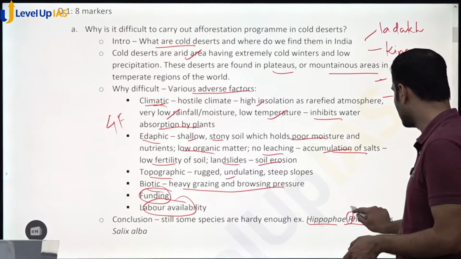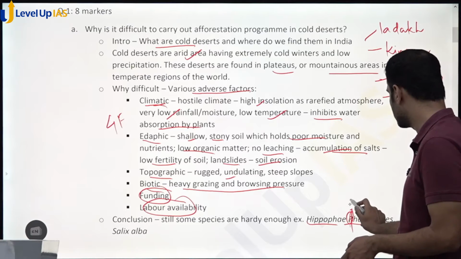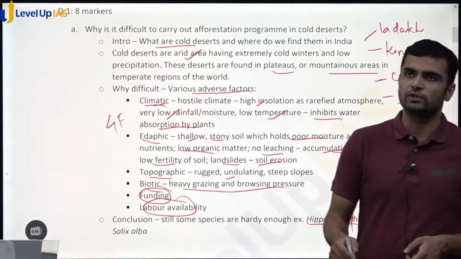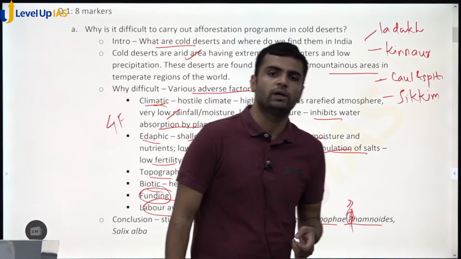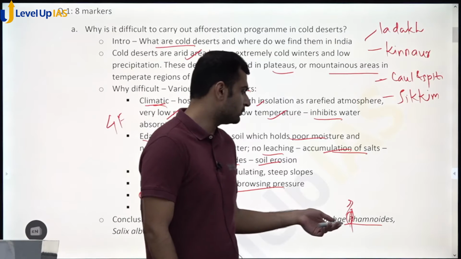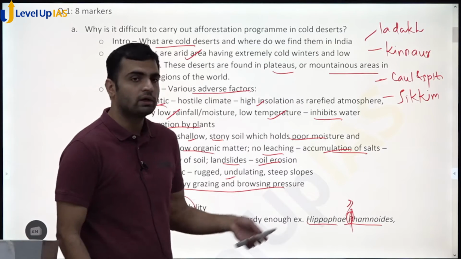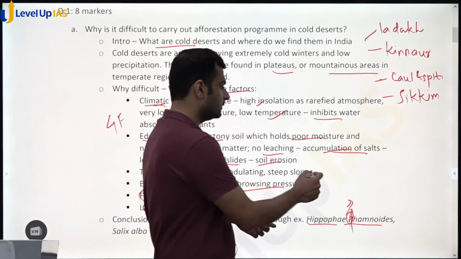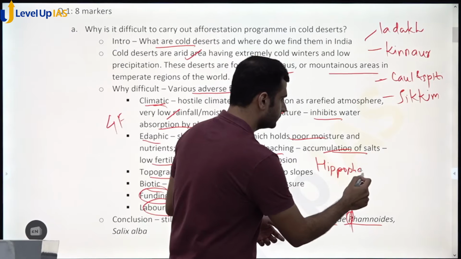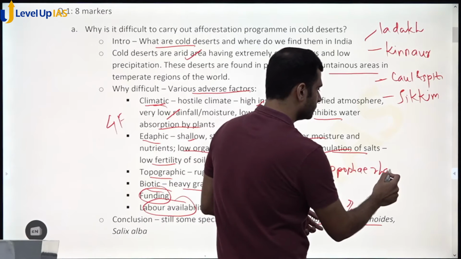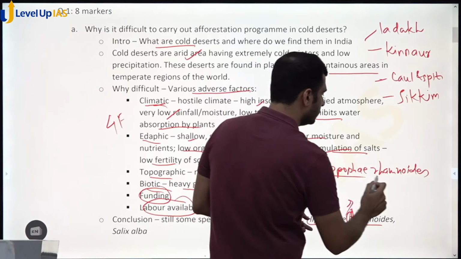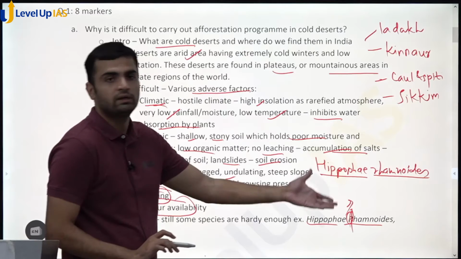So here R should not be capital. I'm sorry for that. It should be small, because in forestry, writing scientific names is important. So you have to write it in the right way as well. When we are typing it, we write it in italics, so Hippophae rhamnoides. But when you are writing on the paper, you have to underline it. That's how you write scientific names.